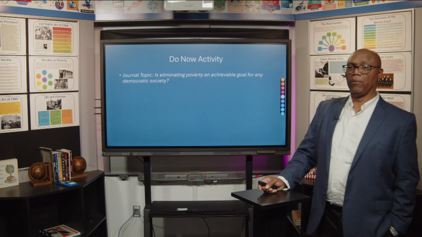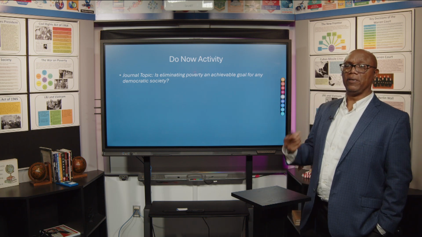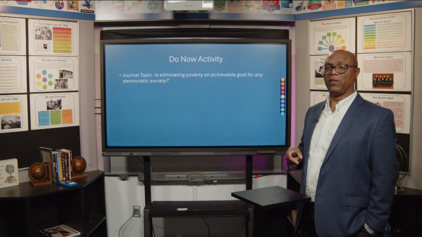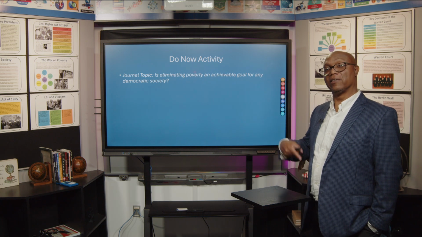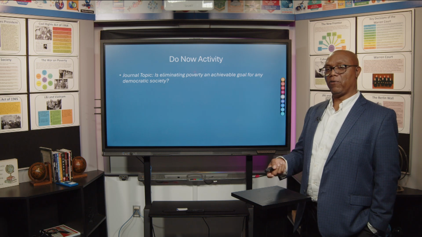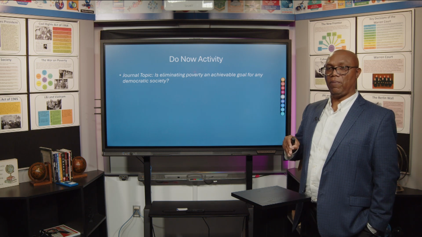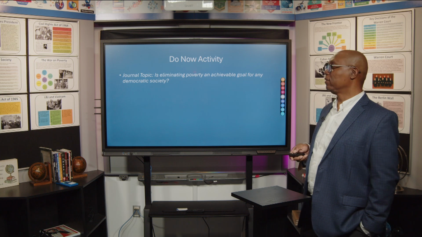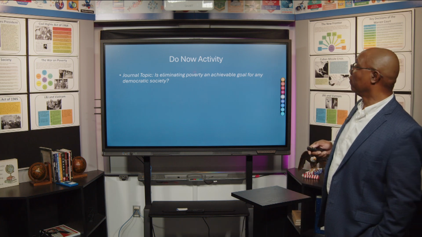But if you remember, back during the progressive movement, they believed that the government was in a better position to do something about solving social ills like poverty. So some people would argue that if poverty can be eliminated in a democratic society, it's going to be because the government takes a big role in doing so.